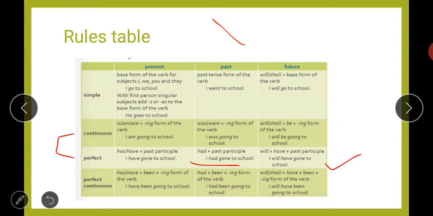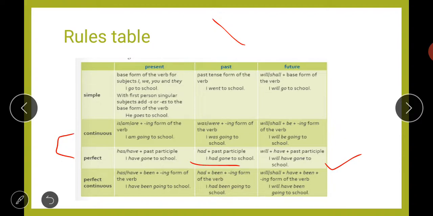In all three forms you will add been. In present perfect continuous, the rule will be has, have plus been plus ing form of verb. So the sentence will be I have been going to school. And if we talk about past, then had as it is plus been plus ing form of verb. So the sentence will be I had been going to school.